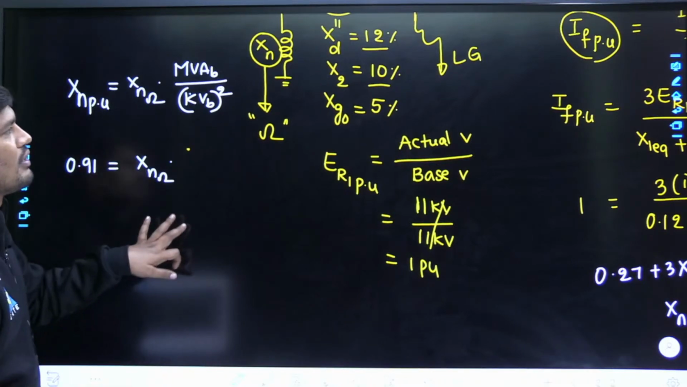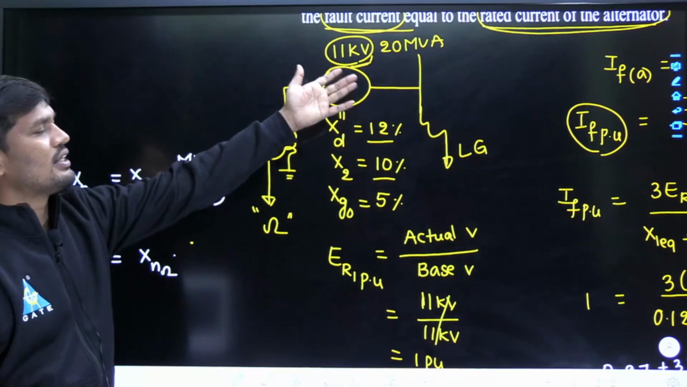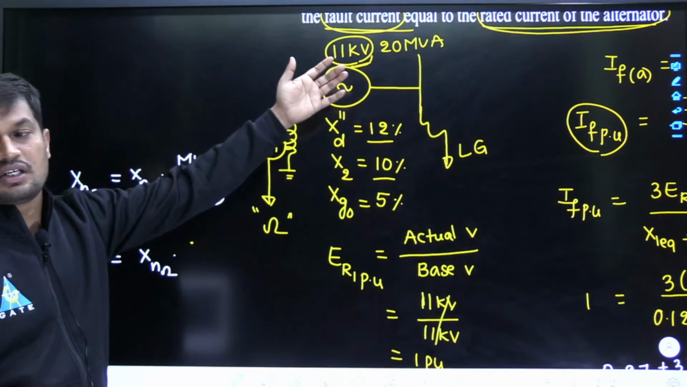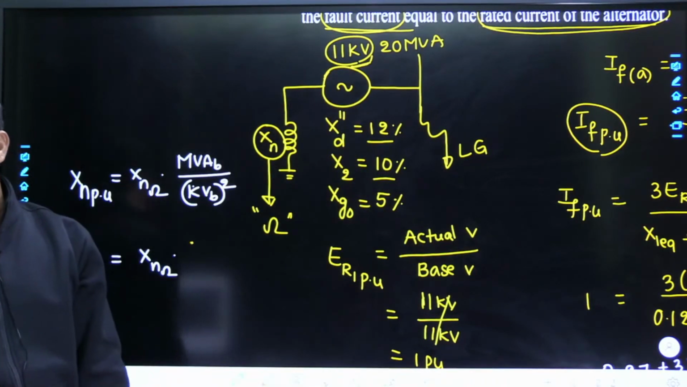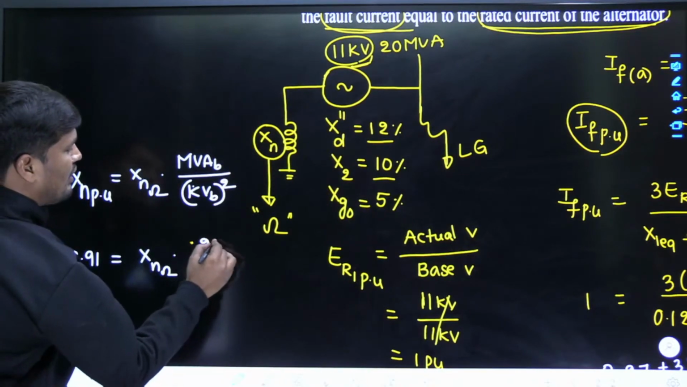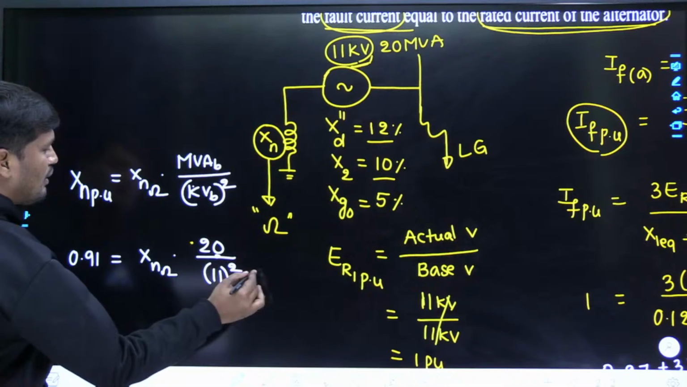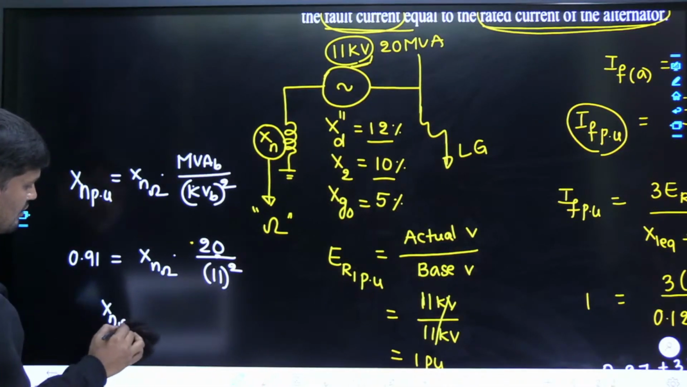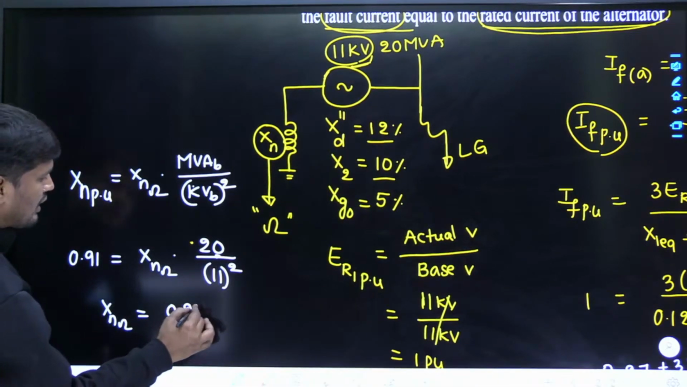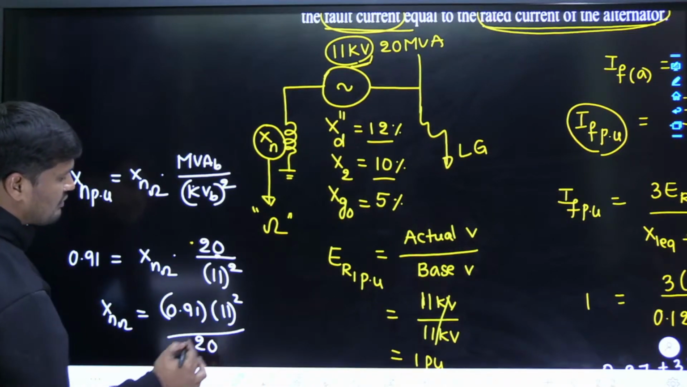Already I said, my dear friends, when there is only one machine and the base value is not given, select the same generator rating, or the same machine ratings, as the base values. Then we can go for per unit calculations. Now tell me, what is the base power? 20 MVA and the voltage will be 11 kV square, right? From this, neutral reactance in ohms is equal to 0.91 multiplied by 11 square divided by 20. This will give the correct answer.